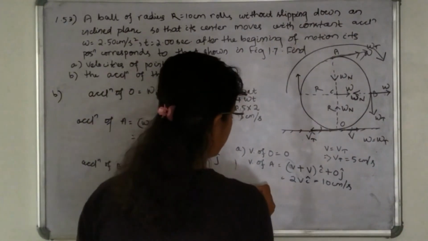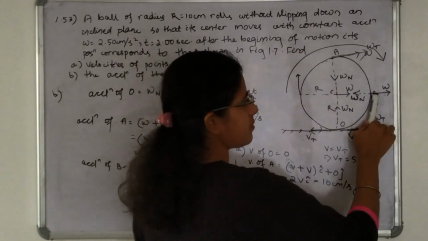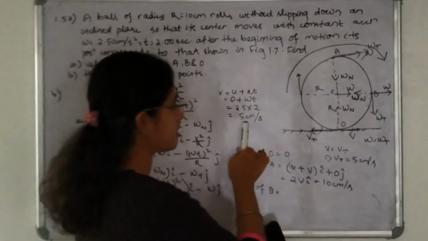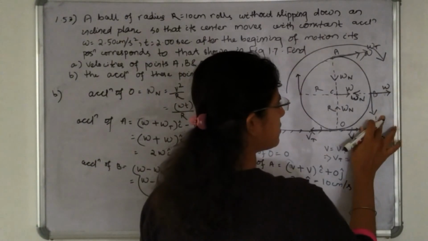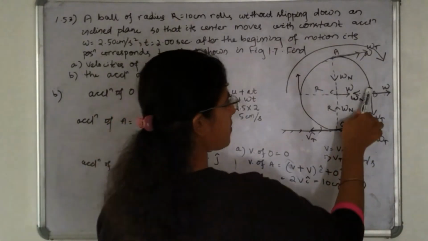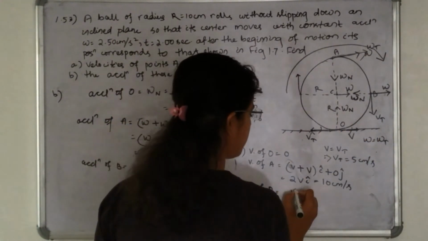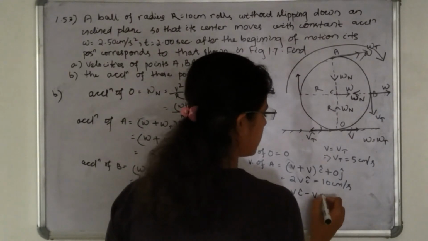Okay, velocity of point B. In this case, B is moving in this direction with velocity 5 centimeter per second. The tangential velocity is along this direction. So how much is the velocity of point B? v i cap minus vt j cap.